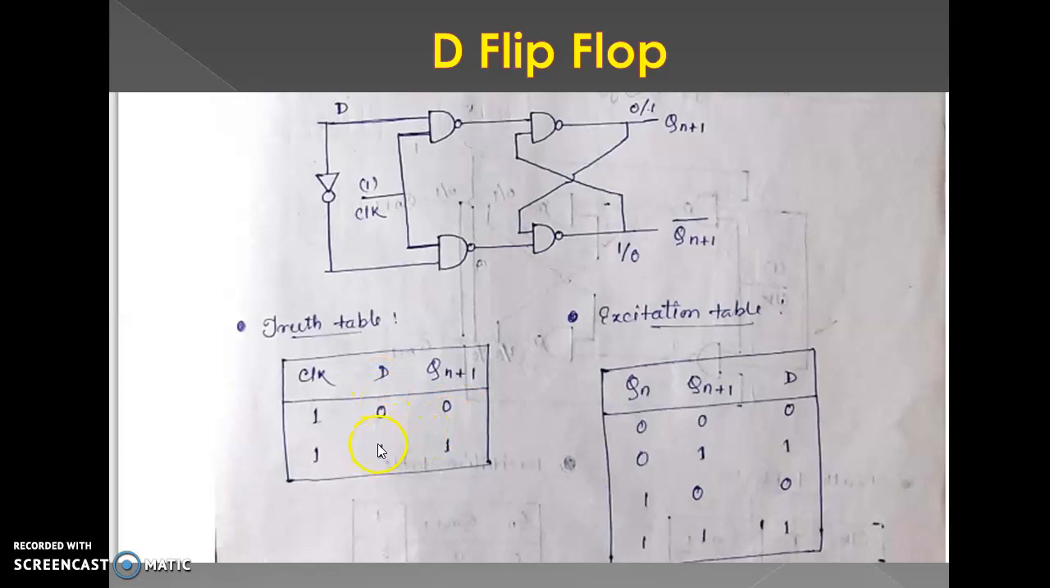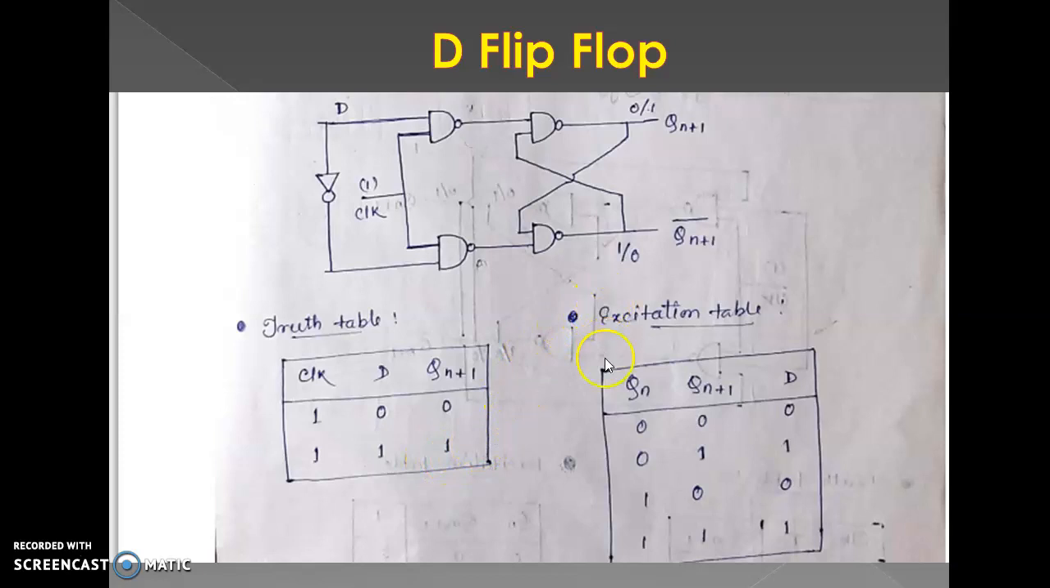Again, D value is 1, means this terminal value is 1. This terminal value 0, 1, 1, 0, 1, 0, 1. This terminal value is 0. This terminal value is 1. 0, 1, 1 means this value is not satisfied. This time we change the value to 1, 0. This time this value is satisfied. That's why the Qn plus 1 value is 1.